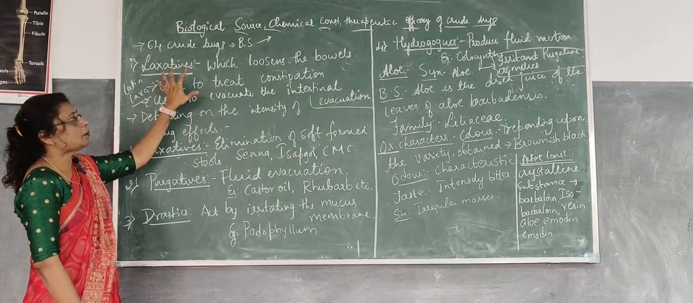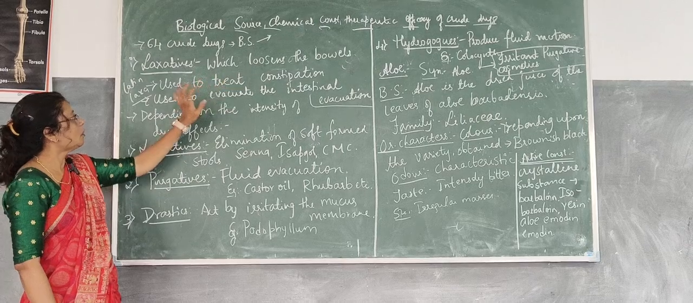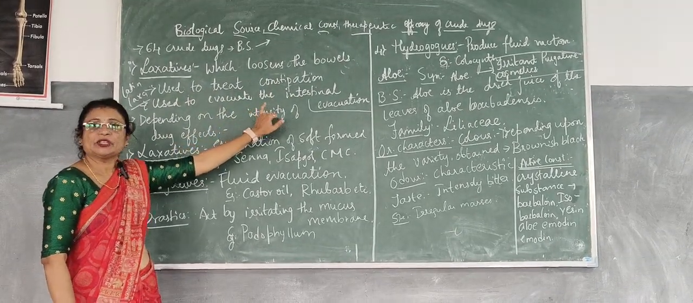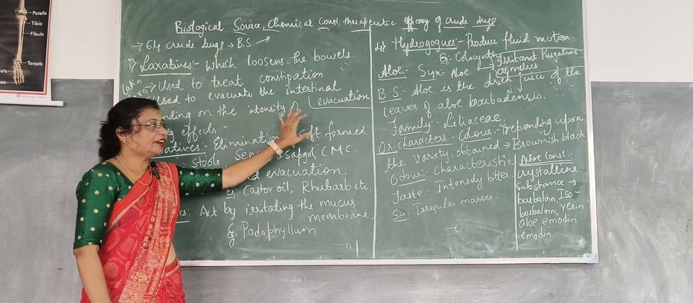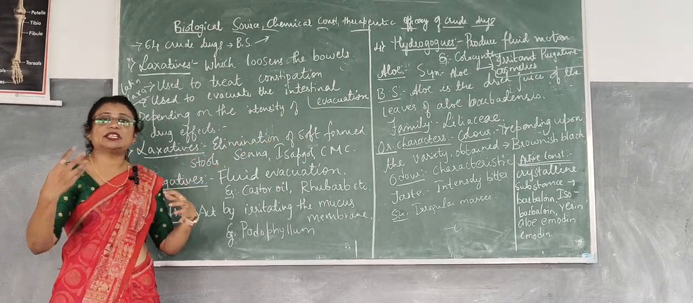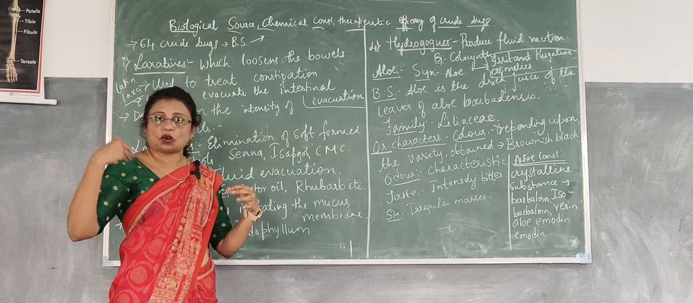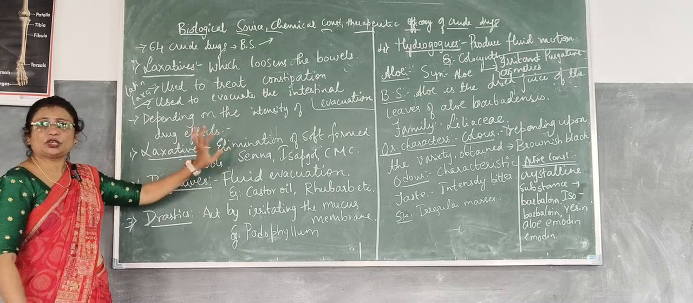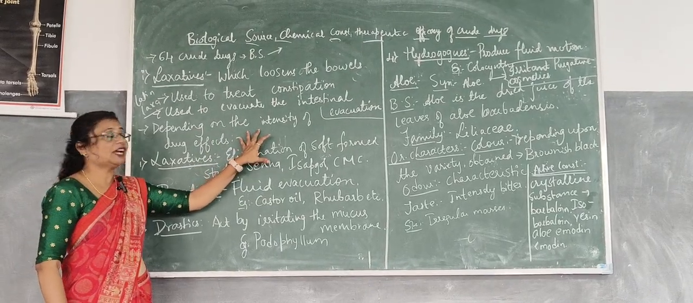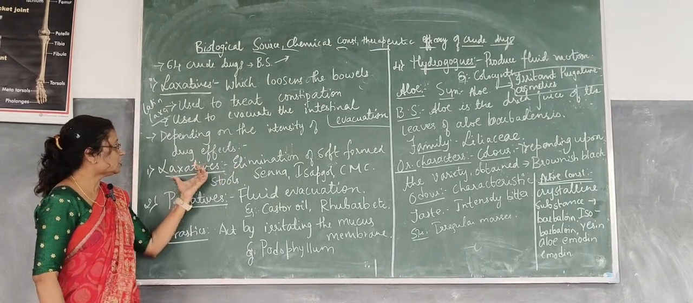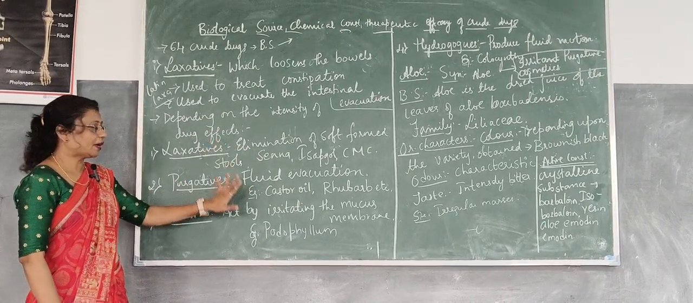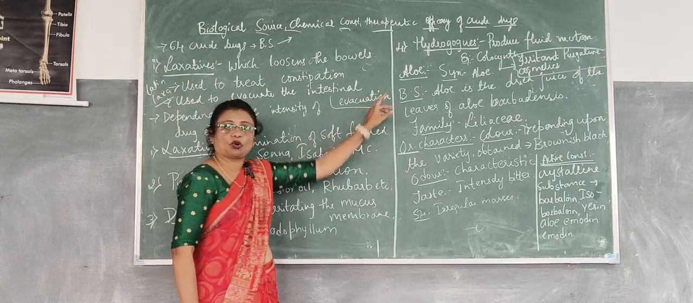So laxatives can be defined as drugs which loosen the bowels, which are used to treat constipation and to evacuate the intestinal region, and they are also used to convert hard stools to soft stools. Depending on the intensity of the drug effects, the laxatives are divided into 4 types: laxatives, purgatives, drastics and hydragogues.